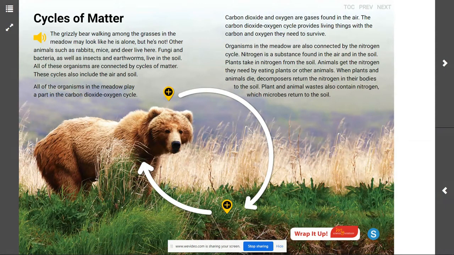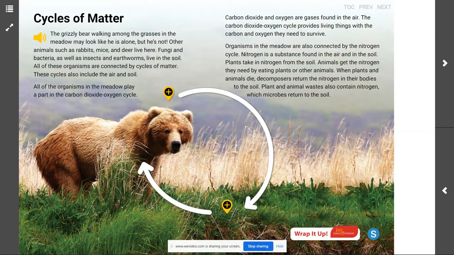Today, we are talking about cycles of matter, and you are going to be able to describe how matter cycles through an ecosystem and among the plants, animals, and microbes that live and die in the environment. As we kick things off, the first thing we have to ask ourselves is, what is a cycle?